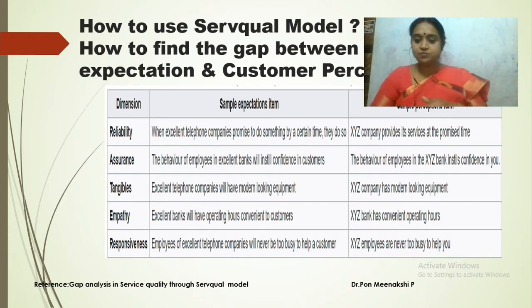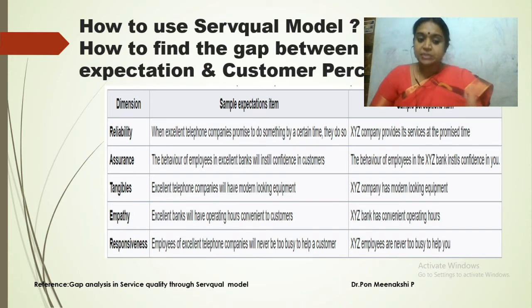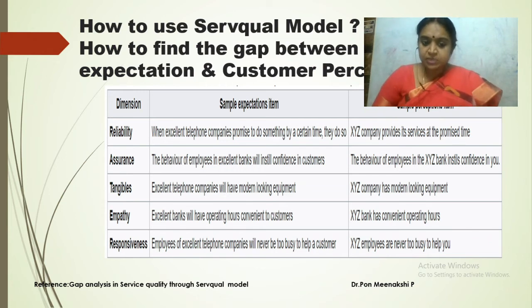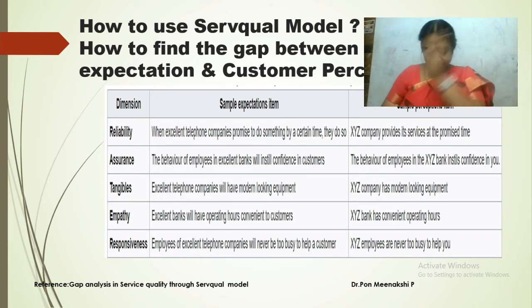And responsiveness: are they helping their customers? Will the employees help the customers? Responsiveness means employees are helping customers. Are they showing that they are very busy, or are they ready to help? That we can find out. So responsiveness is employees of a particular company showing help to the customers, right?